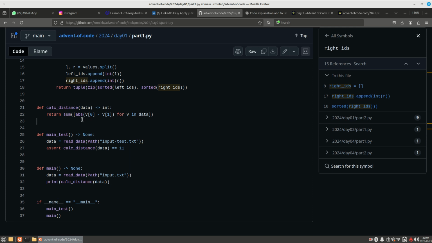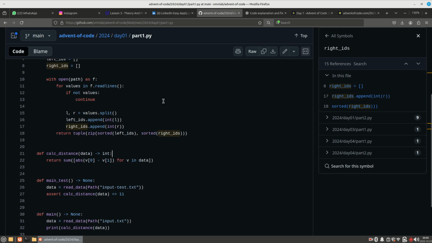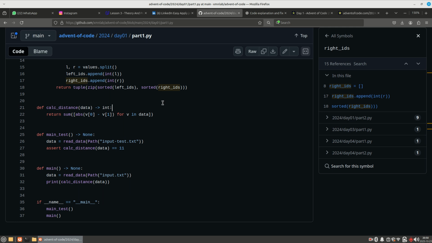We are using this absolute difference because there may be some errors or confusions while subtracting those numbers. One number could become larger than the other one in the right or left list. That will create negative numbers, and that will create a mess, and we wouldn't get the right output. That's why he is using absolute subtraction for v in data. The data means the data we are fetching into this code.